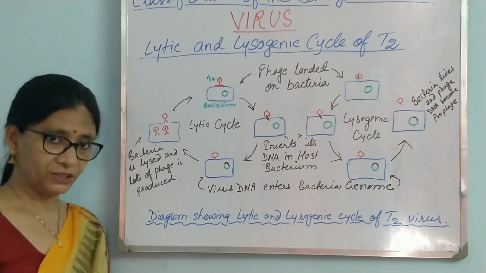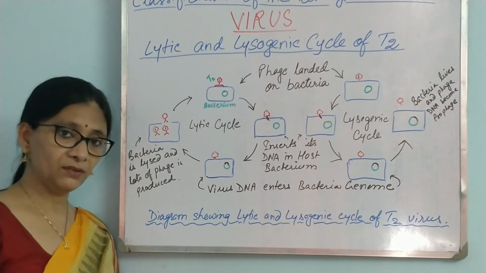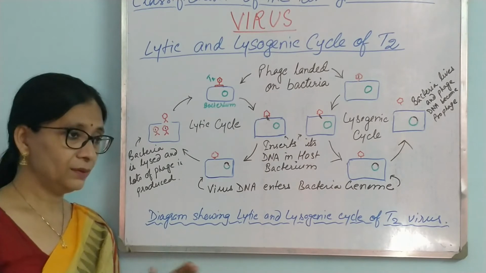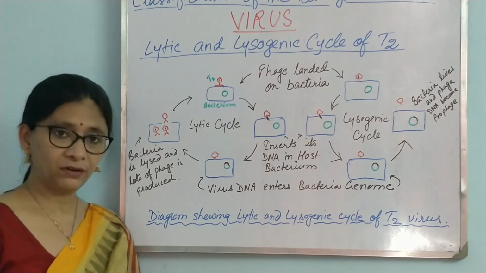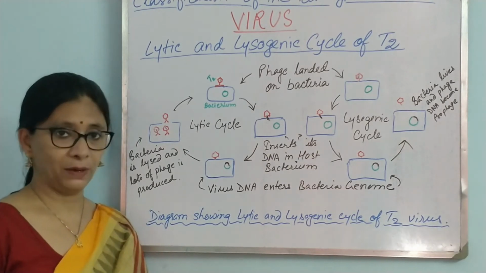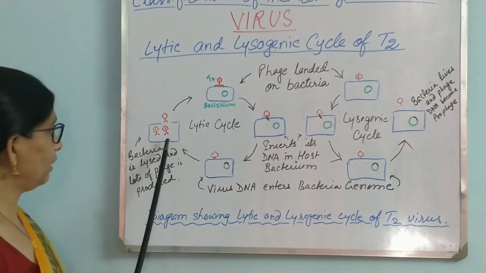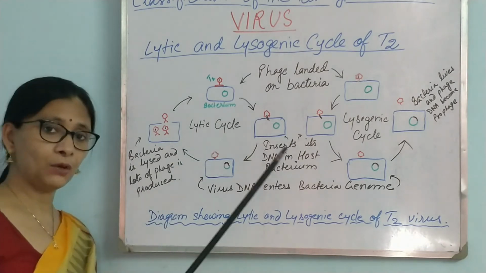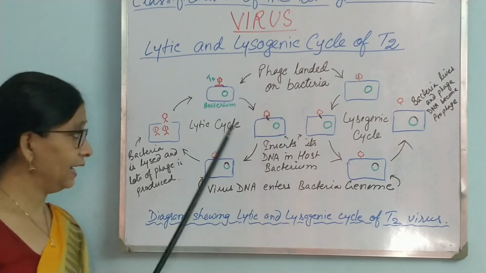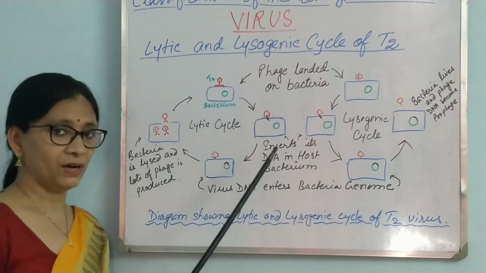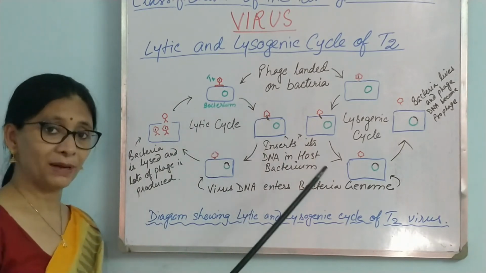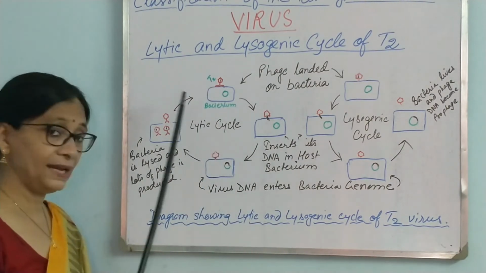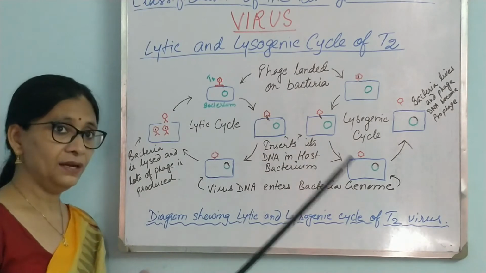Whatever is required in phage particles, say protein, then DNA material, the bacterial cell will act as a factory for making phage particle. So ultimately it will make many phage particle, and when the production is completed, bacterial cell will break open, it will die and it will release all the phage particle which will infect further bacteria. So this is lytic cycle where phage is going and killing the bacteria, and in turn it is dividing itself.